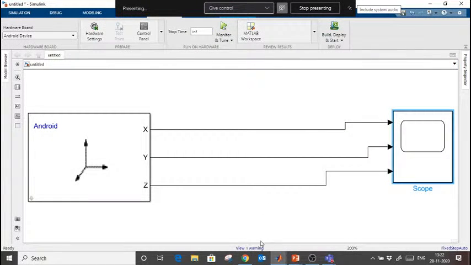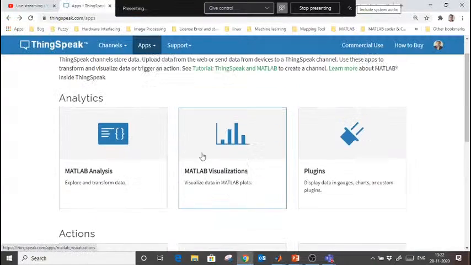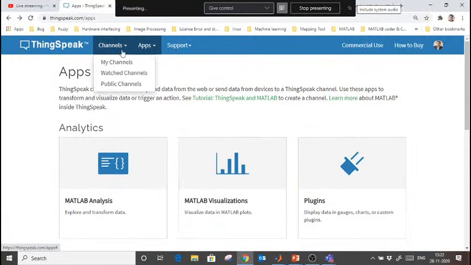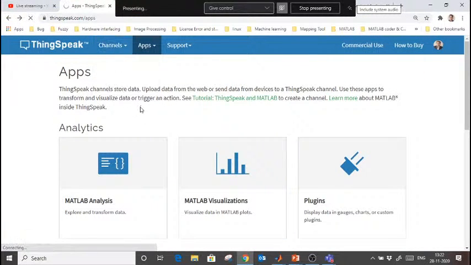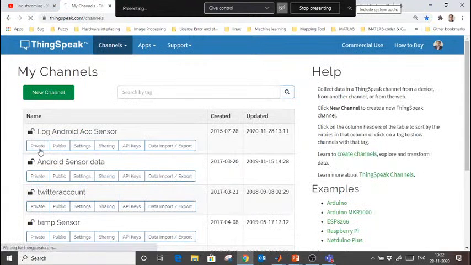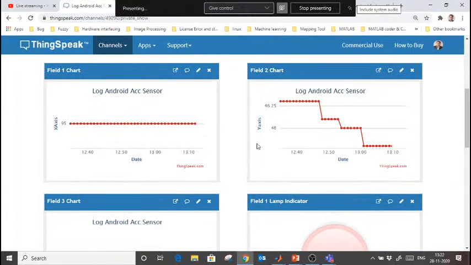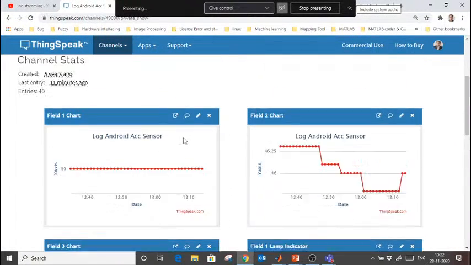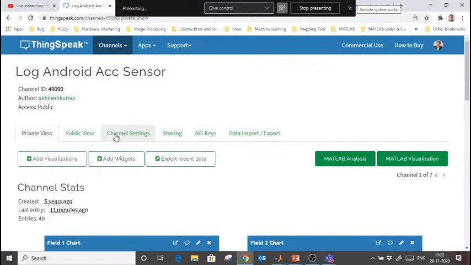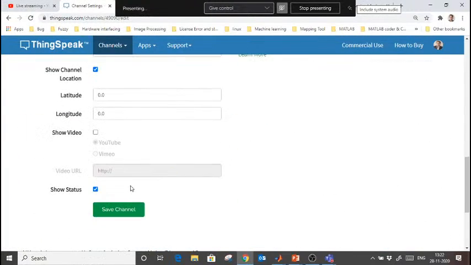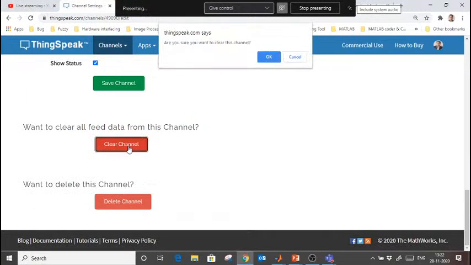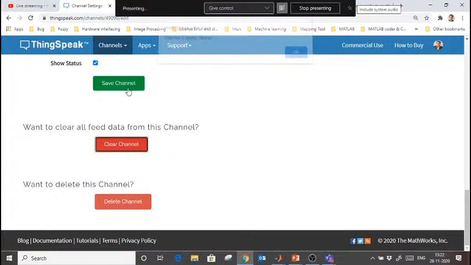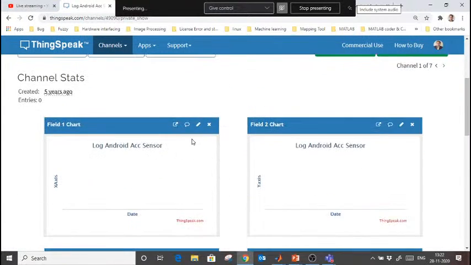Next step, this is the last, then we will end this session. What I am going to do next, I am going in my channel, and I am going here. I am going to log my data here. Before that, whatever data is here is historical data. Before I measure, I am going to clear this channel, and save. I am going to save this channel. So now we don't have any data.